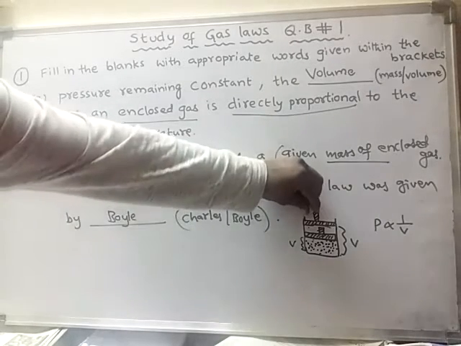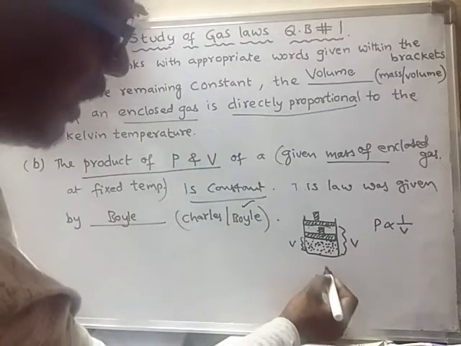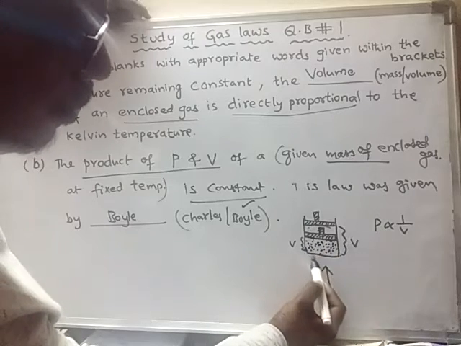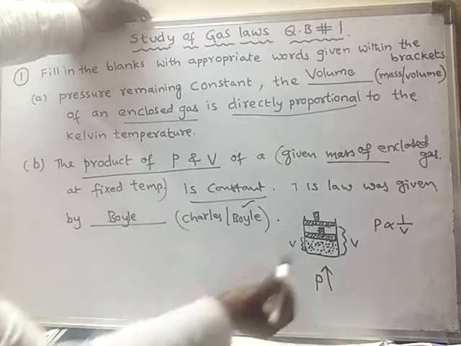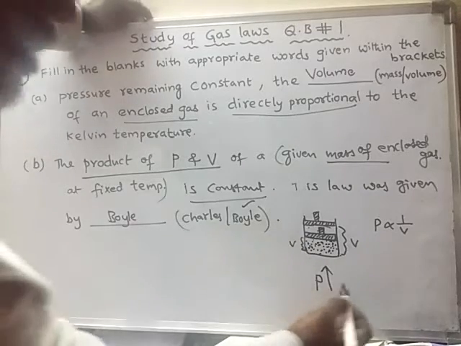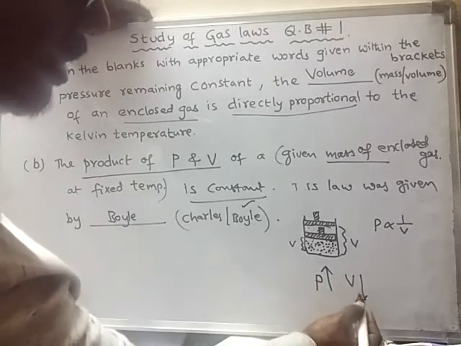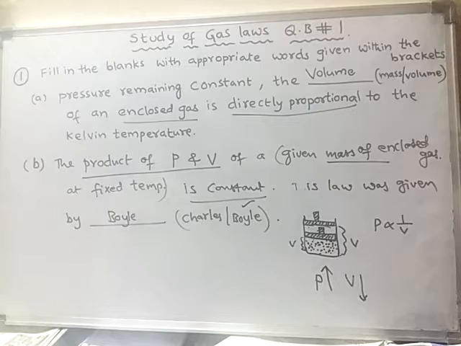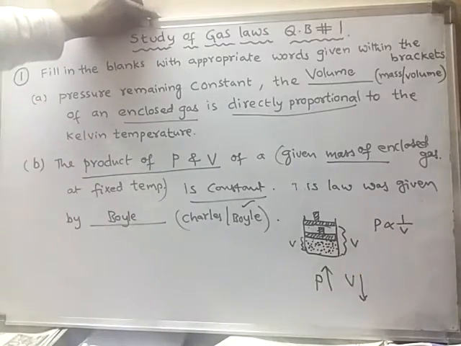Here I have increased the pressure. When I increased the pressure, what happened to the volume? Before that this much volume was there, now only this much volume is left. So the volume is decreased. When pressure is increased, volume is decreased. Such a relationship is said to be an inverse relation. Pressure is inversely proportional to volume.